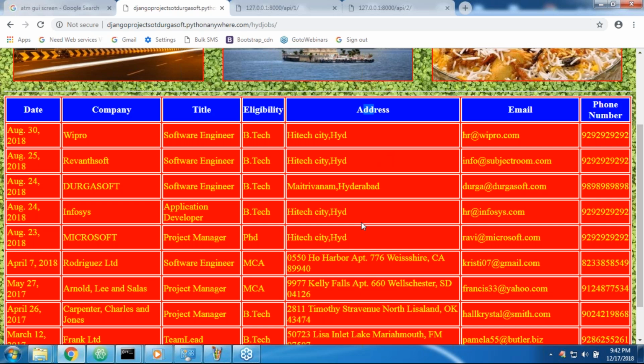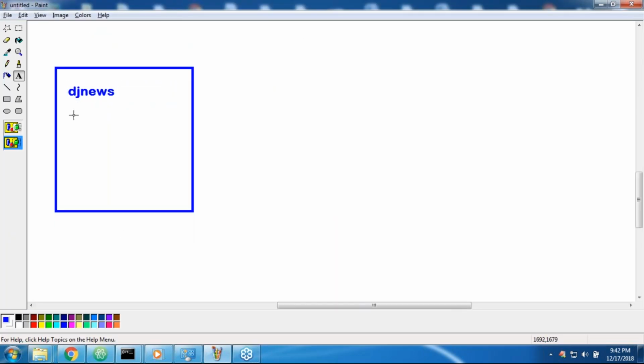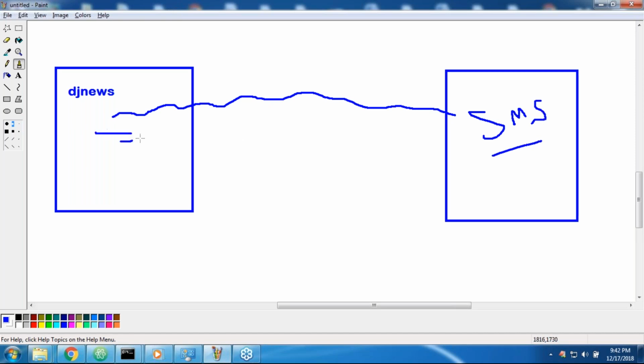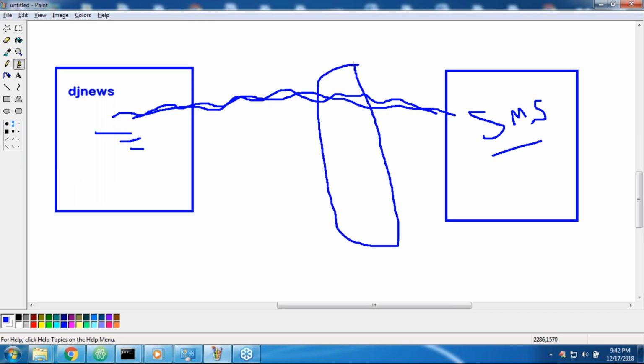Now observe this one. I have a Django application here, and here an SMS gateway application. The Django application needs to communicate with the SMS gateway application to provide SMS service to the end user. How can this application communicate with the SMS application? For that, an API must be required. Who is responsible to provide this API, sir? The SMS application provider is responsible to provide this API. I hope you people can understand, right?